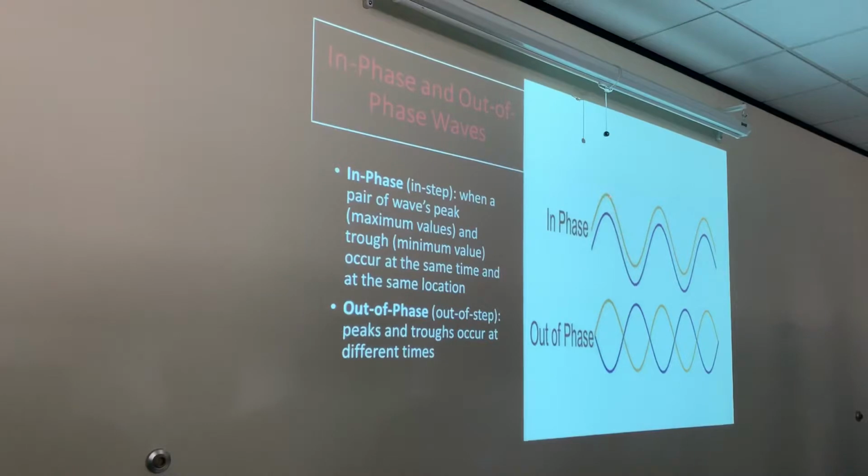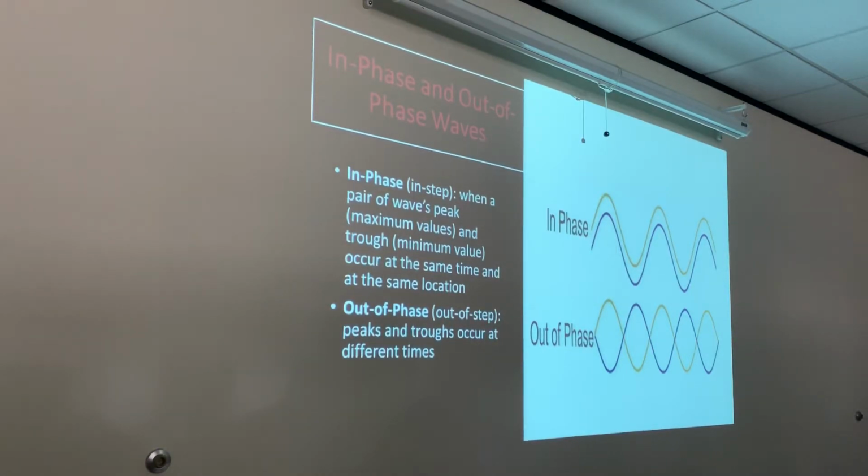The peak is the highest value, the trough is the lowest value, okay? So when you have two waves that are in phase, their peaks and their troughs are gonna travel at the same time. Their peaks are gonna be met at the same time, and then their troughs are gonna occur at the same time, okay? That's what in phase is, okay?